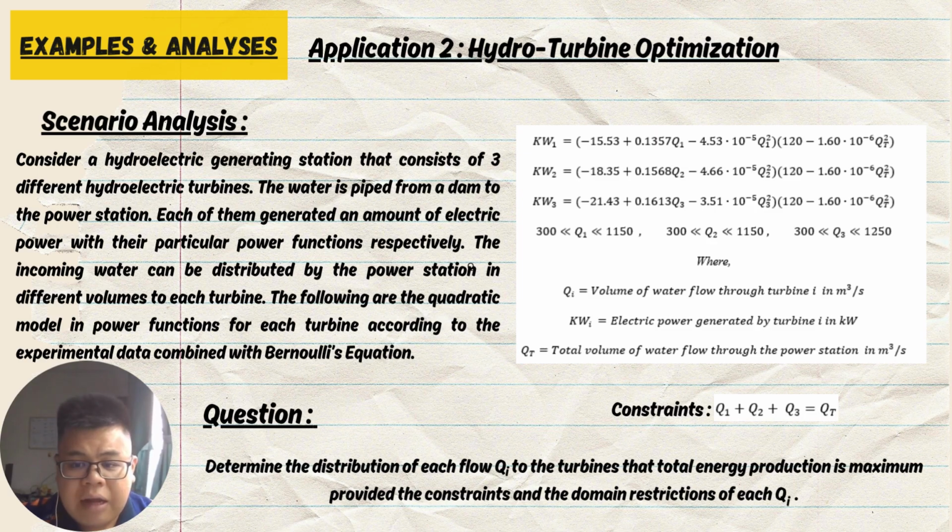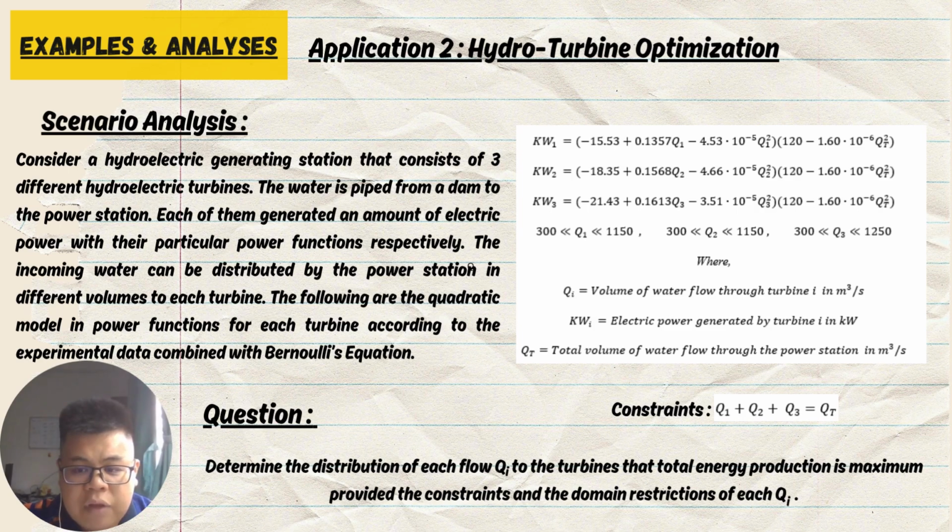After we have a fundamental understanding of our physics theory, we go into scenario analysis. Consider a hydroelectric generating station that consists of three different hydroelectric turbines. The water is piped from a dam to the power stations. Each of them generates an amount of electric power with their particular power function respectively. The incoming water can be distributed by the power station in different volumes to each turbine. The following are the quadratic models in the power function for each turbine, according to the experimental data combined with the Bernoulli equation. It means that today we have three different turbines with quadratic models in their power functions.